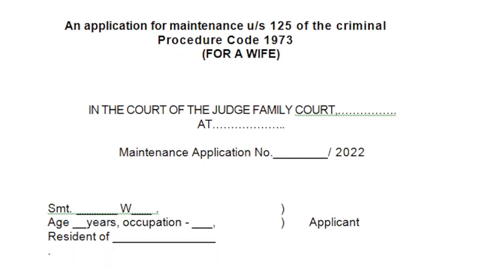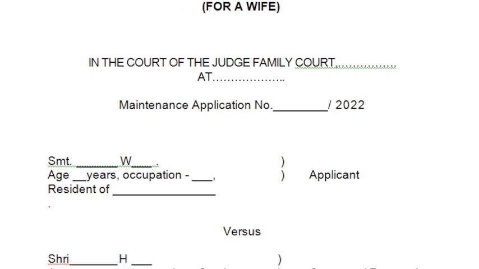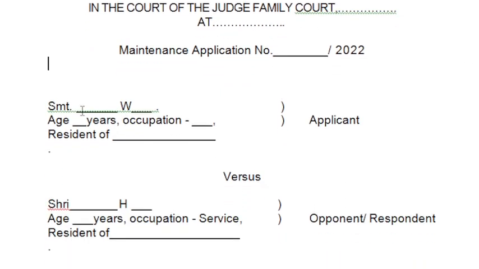So as it is a family matter, you first have to mention the court, that is family court. Alright, you have to mention the place, you have to mention this application number. Once you file it, you will get a number, and then you have to mention that. Alright, then the applicant is wife. Alright, so you have to mention the name of wife, you have to mention the wife reference, you have to mention the age, occupation.